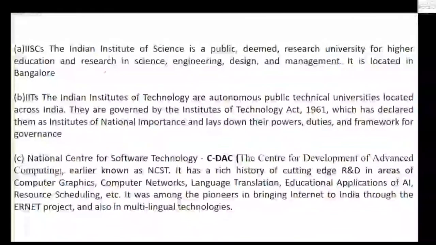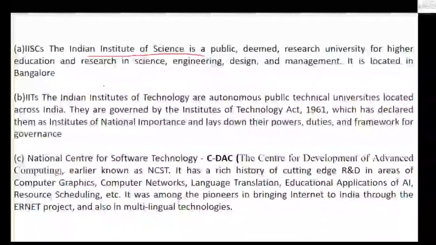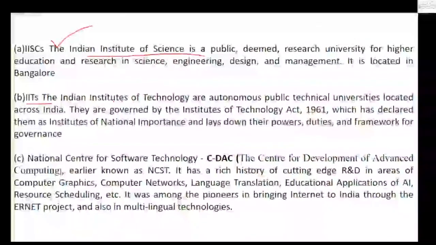IISc, that is the Indian Institute of Science, is a public deemed research university with respect to higher education which makes use of ERNET. IITs, that is Indian Institutes of Technology, do make use of ERNET.